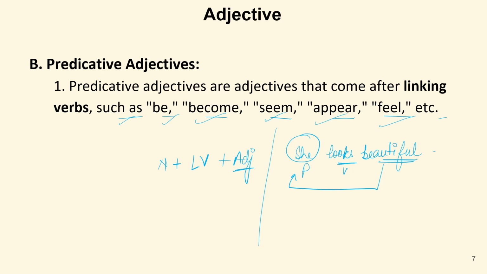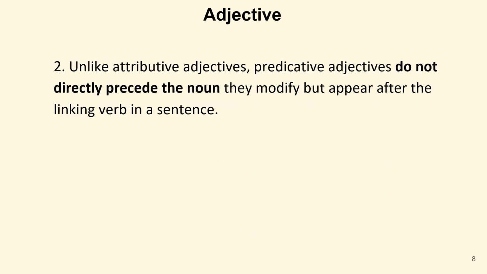I'm saying she looks beautiful. It means she is beautiful. We are talking about she, that she is beautiful. This word beautiful is used for she. So, who is beautiful? She is beautiful. So this is a pronoun and this beautiful is a predicative adjective, which is qualifying the noun or pronoun which is just before the linking verb.